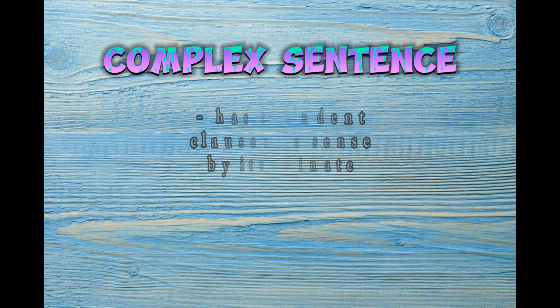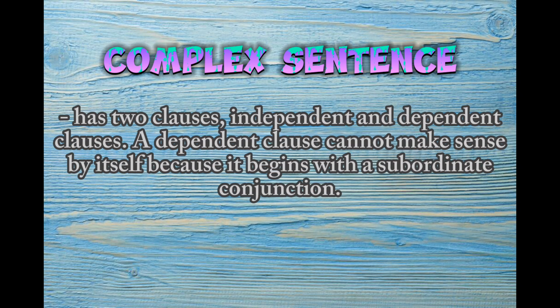So the last kind of sentences according to their structures is the complex sentence. A complex sentence has two clauses, independent and dependent clauses. A dependent clause cannot make sense by itself because it begins with a subordinate conjunction.